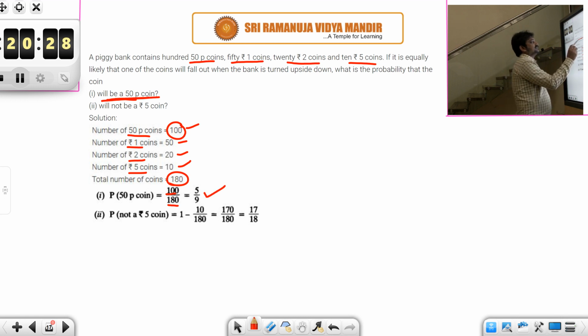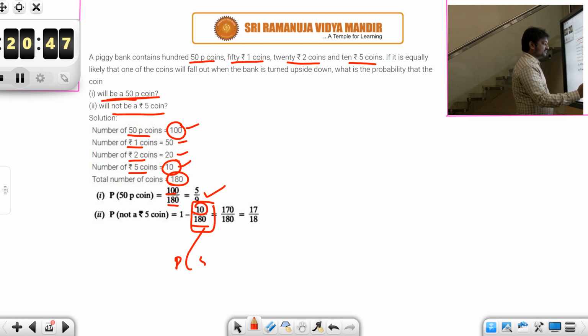And second one, what is the probability it will not be a 5 rupee coin? So not means, first of all, find the probability of getting a 5 rupee coin. What is the probability of getting a 5 rupee coin? There are 10 5 rupee coins, 10 out of 180. So this is the probability of getting a 5 rupee coin. But in the question you have been asked the probability of not a 5 rupee coin. So subtract this from 1, you will get the answer.